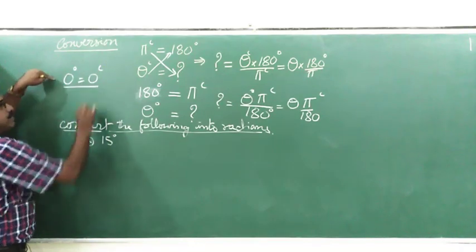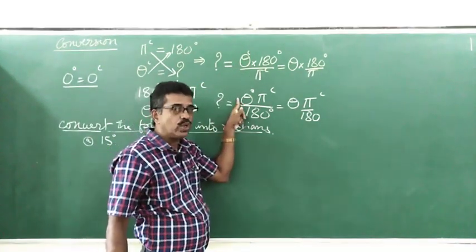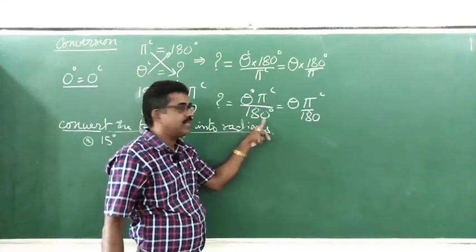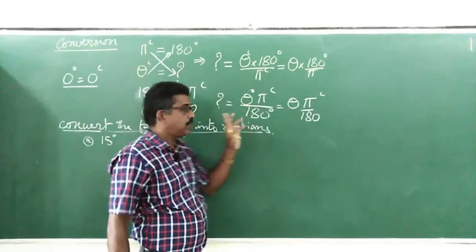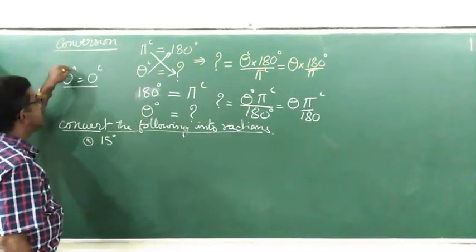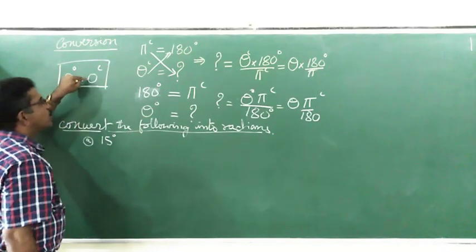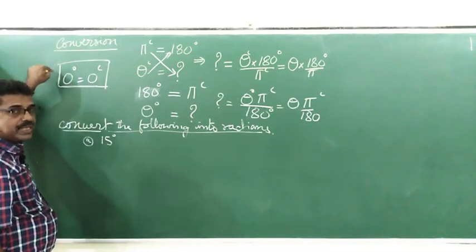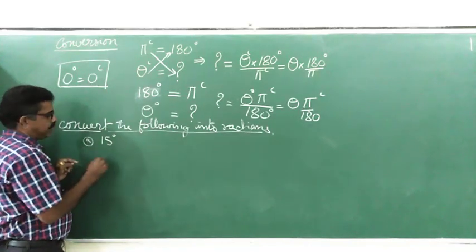Because if 0 degree is given, it is 0 into pi divided by 180. What is 0 divided by anything? 0. Therefore 0 degree is same as 0 radian, or 0 radian is equal to 0 degree. There is no problem. Now I will begin with 15 degree.